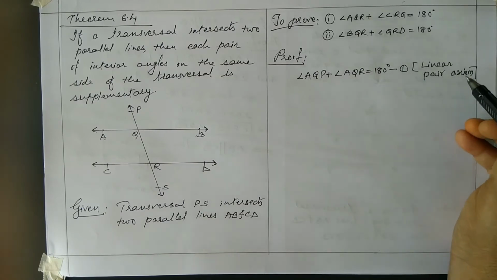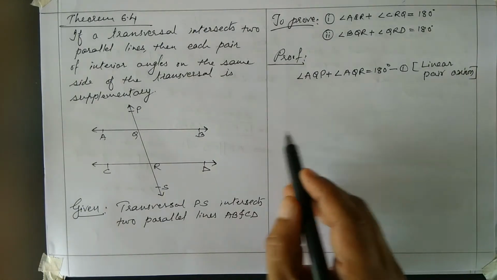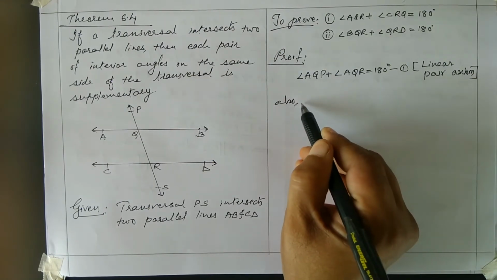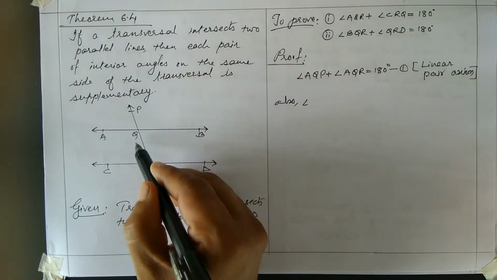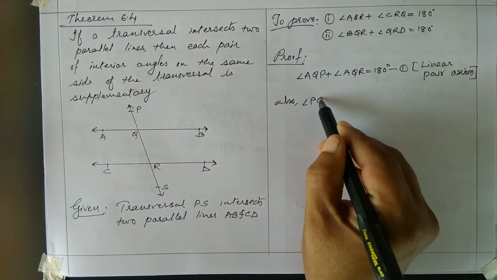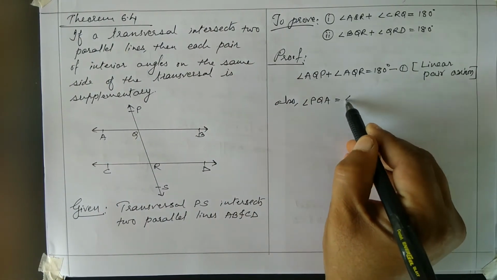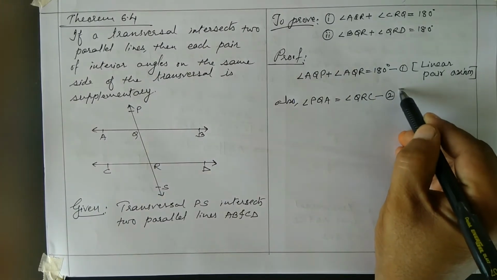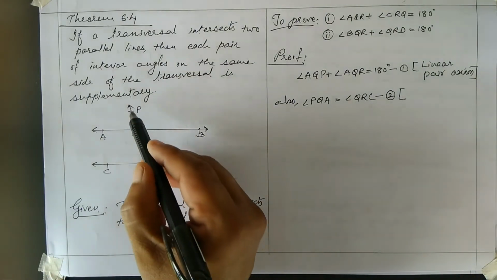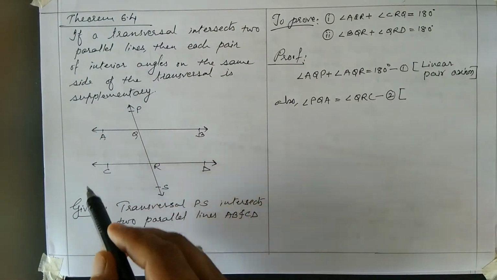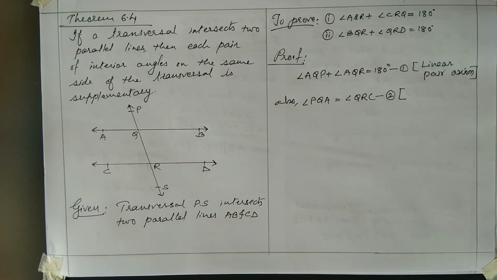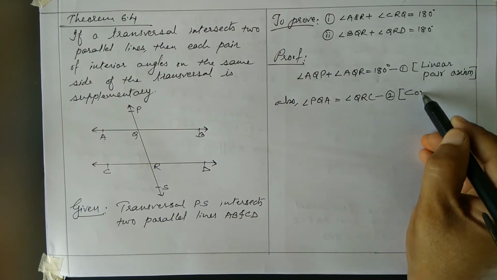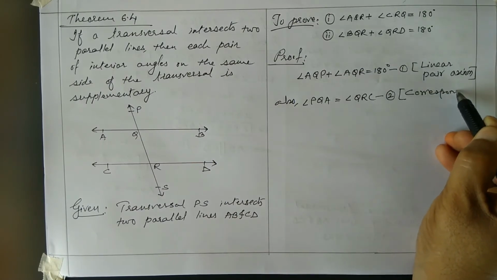Now, also these lines are parallel. Also, angle PQA is also equal to angle QRC. You can call this result number 2. And AB is parallel to CD, therefore PQA and QRC are forming a pair of corresponding angles when intersected by a transversal. So you can write here reason: corresponding angles. Okay.